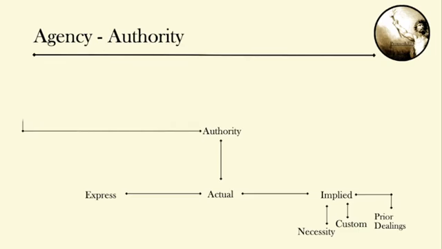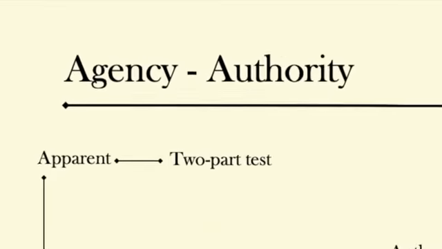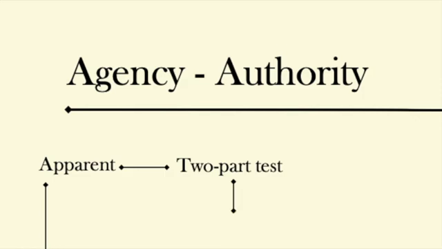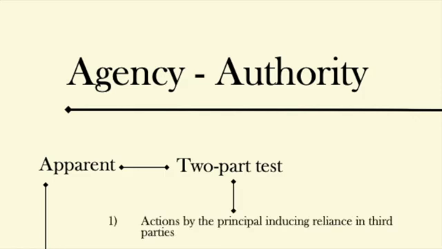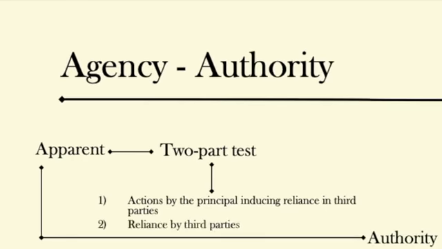Another possibility is apparent authority. Here we have a two-part test. First, we need some actions by the principal that create a reasonable belief in the mind of a third party that the agent had authority. And number two, we need reliance by the third parties. One example of apparent authority is the example of impostors, where a principal negligently permits an impostor to appear to have authority. In that case, the principal will be liable for actions undertaken with such authority.